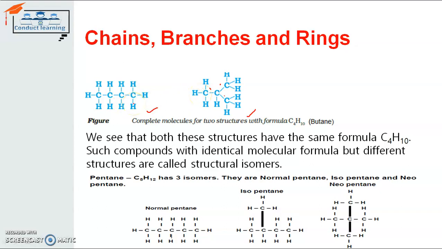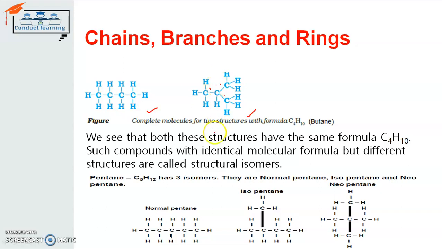Where the chemical formula, the molecular formula, is the same but the structure of representation is different, that structure can be either chain, branch, or ring. So these three are the architecture or structure of a chemical formula. So when the chemical formula is the same but the structure is different, it is known as an isomer.